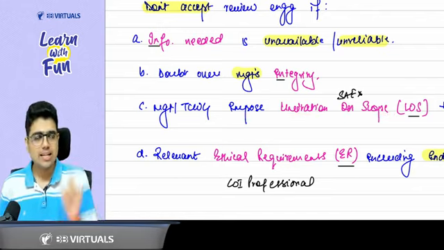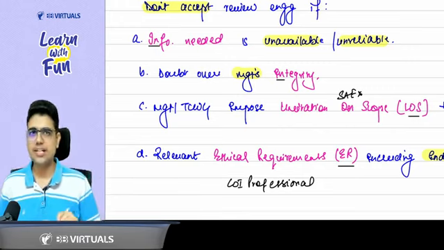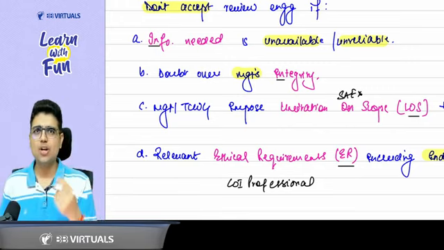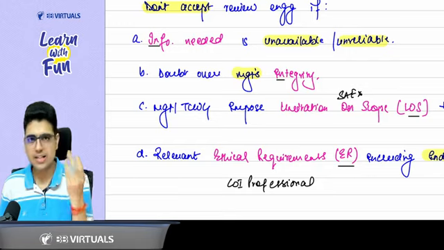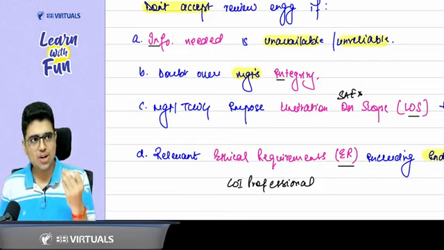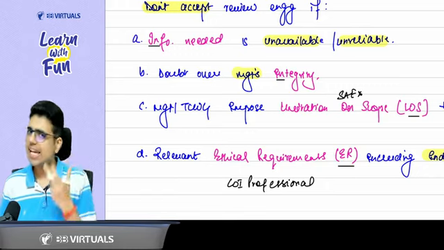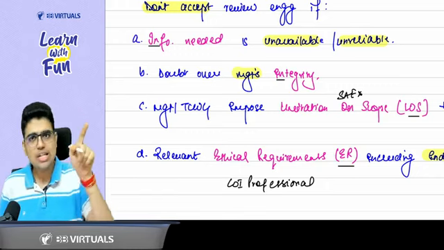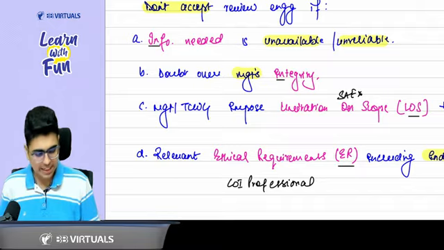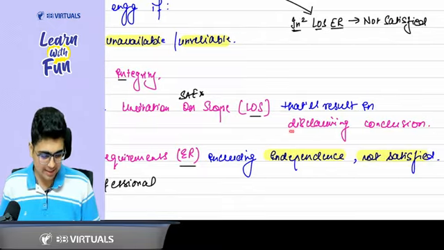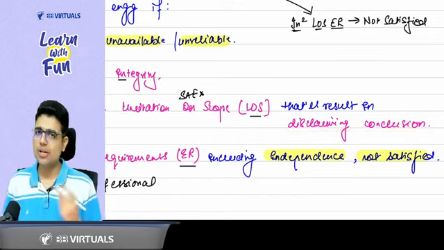Limitation on scope means they are not letting you collect sufficient and appropriate evidence. Maybe they are not letting you send some external confirmation. They are not giving you access to the records. Anything can be there. And the limitation on scope is so vital that it will ultimately lead you to disclaim your conclusion. That means you'll not be able to give your conclusion.